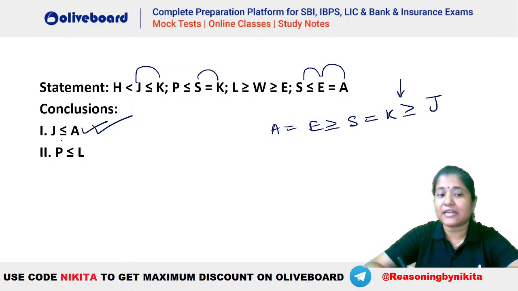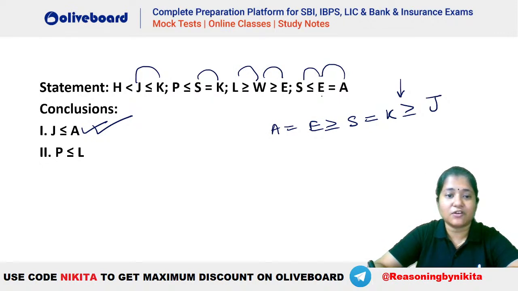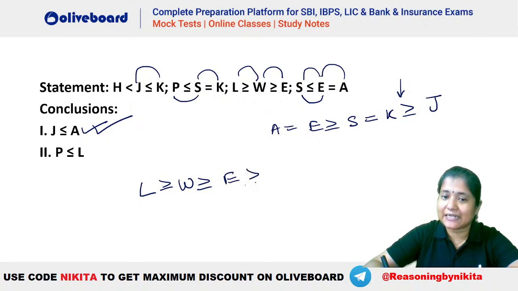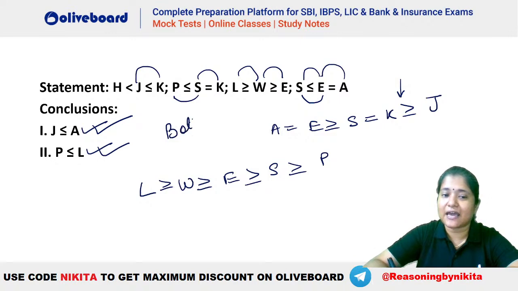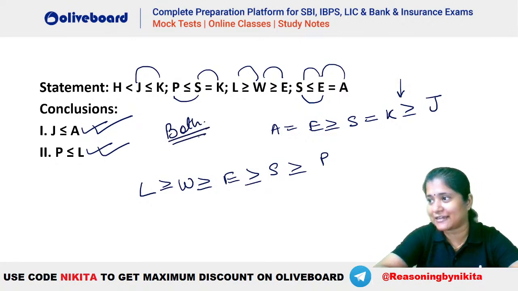What about the second one? L greater than equal to P. Now how do we connect L to P? You can see we will have to connect it via the common variable, that is again E. So L to W, W to E, then we have to connect it via S, right? E to S and S to P. So you can see L greater than equal to W, W is greater than equal to E, E is greater than equal to S, and your S is greater than equal to P. So what will be the relation? L will be greater than equal to P. This is also true. So the answer here has to be both. Okay, both will be the right answer.